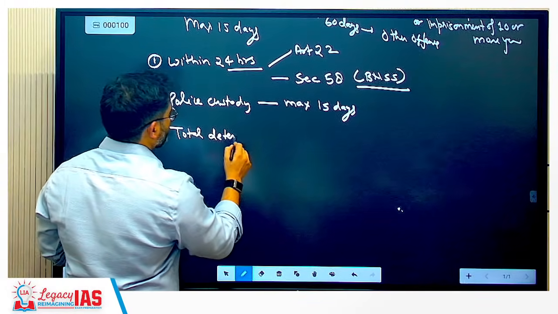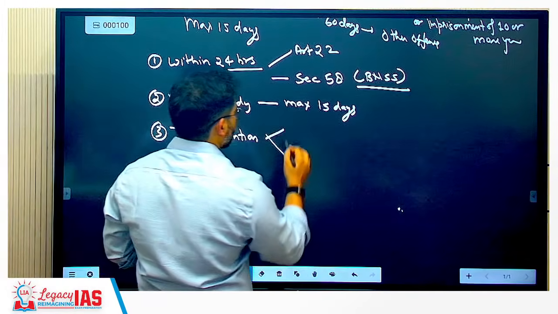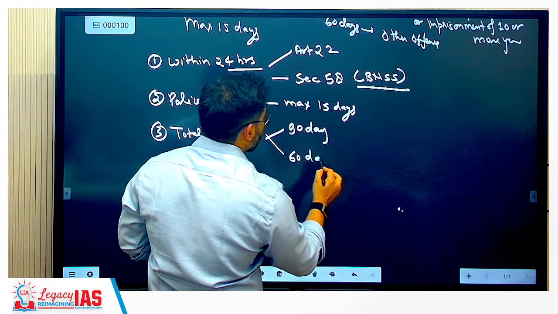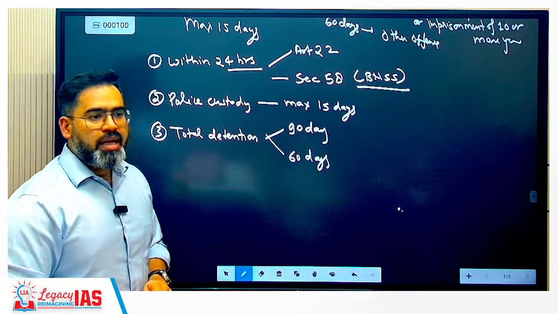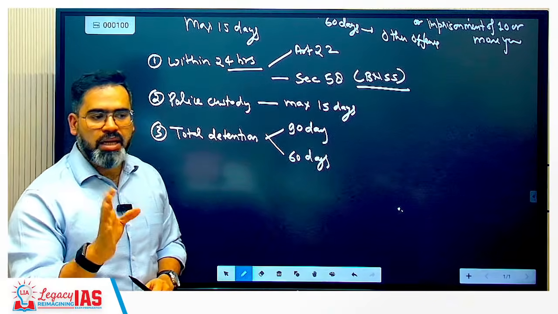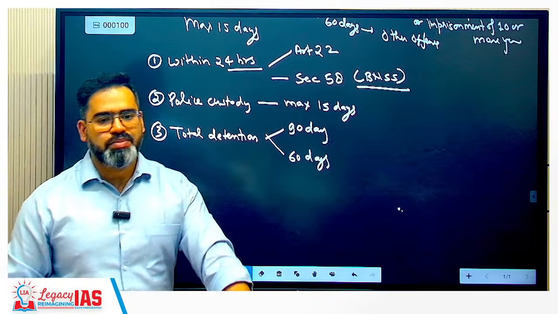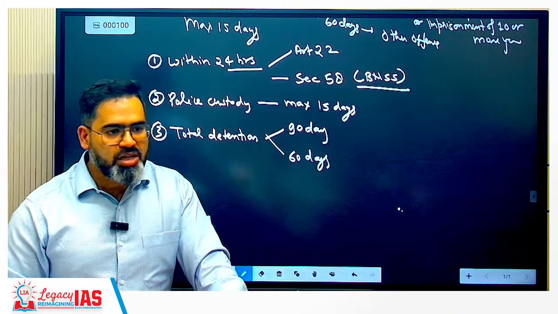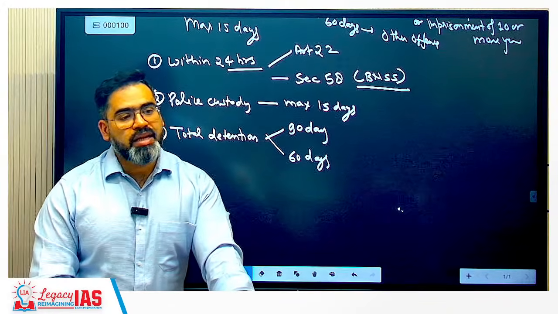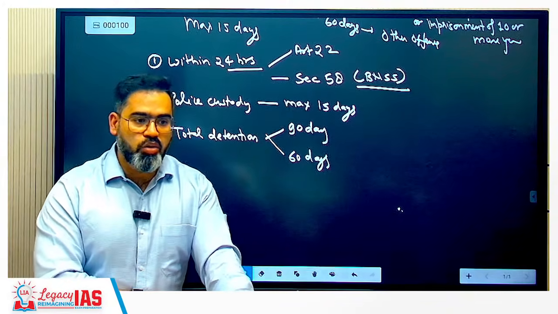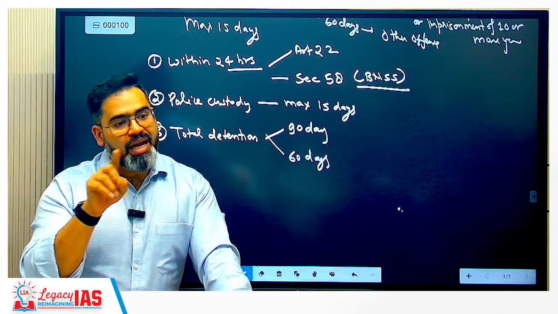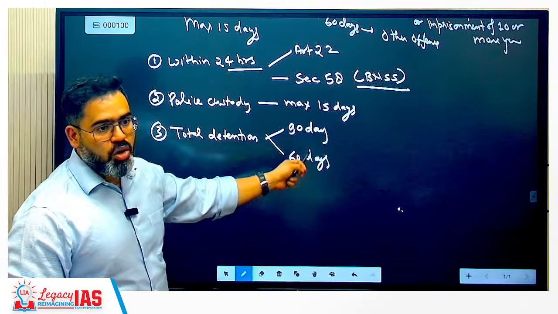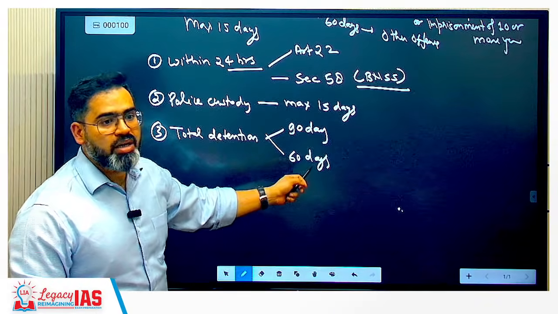Next, third is total detention. That can be 90 days and 60 days. One more thing that confuses: suppose person A has done a crime where the maximum punishment is death, then he will be 90 days inside judicial custody, but he was actually for 15 days in police custody also. So then we need to do 90 minus 15, because this is the total detention, it is not only judicial. Clear?